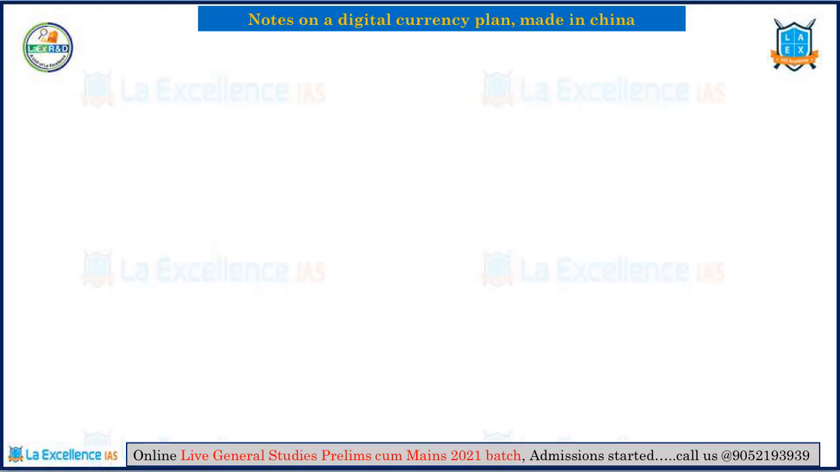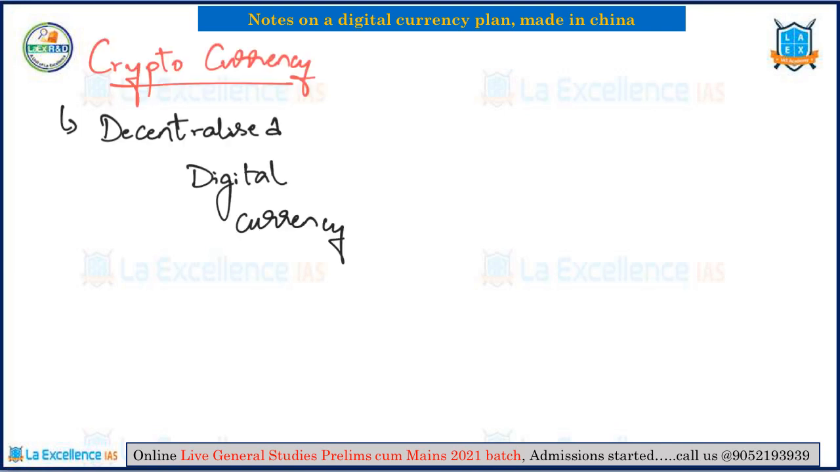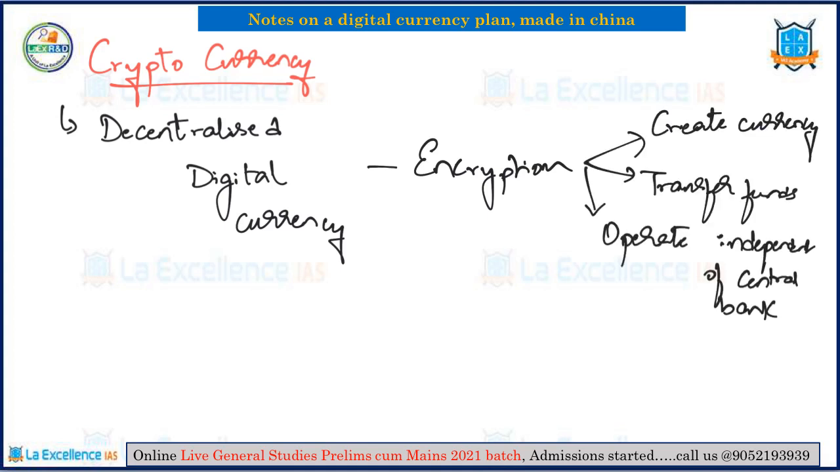Before we move on to the highlights of the article, let's try to understand what is cryptocurrency and what is blockchain technology. Cryptocurrencies are decentralized digital currencies which use encryption technologies, by using which we can generate units of currency, verify the transfer of funds, and they can also operate without central bank authentication. Examples of cryptocurrencies are Bitcoin, Ethereum, etc.